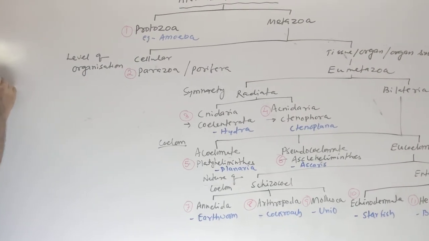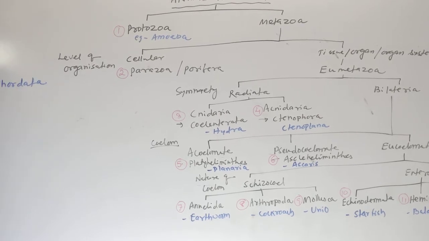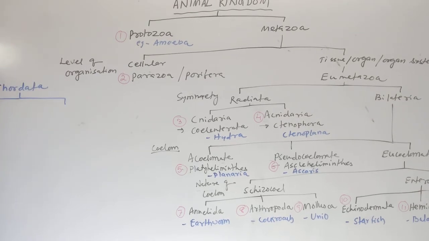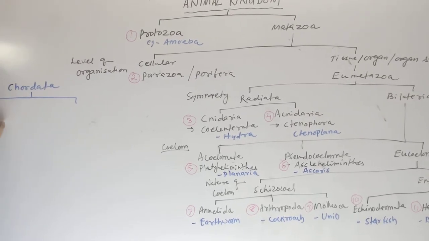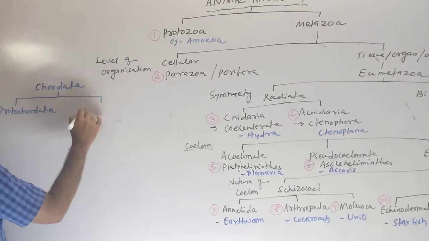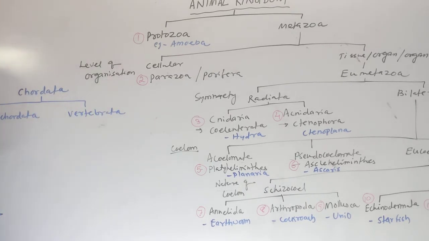Here, phylum Chordata. The Chordata divides into Protochordata and Vertebrata. Protochordata means here the vertebral column is absent, but the notochord is present.